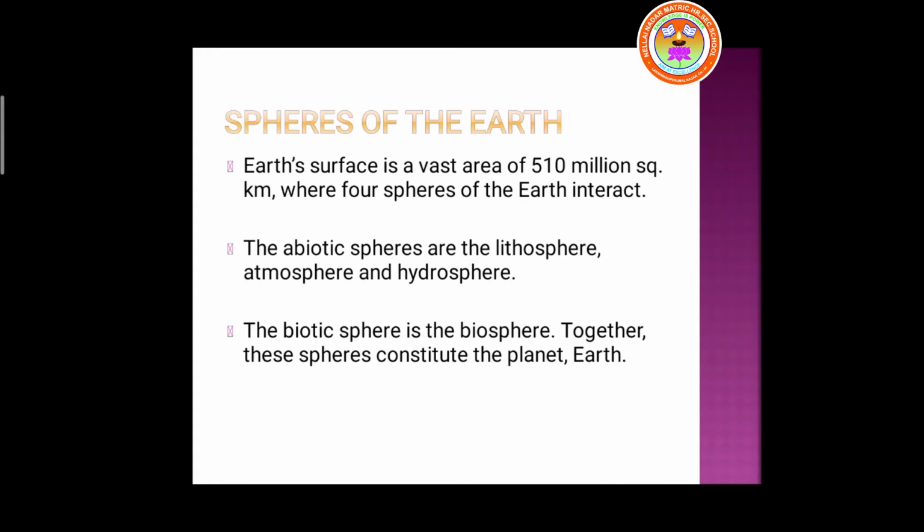Have a look at the second point. We have 2 types of spheres, which we call abiotic spheres and biotic spheres. Abiotic spheres are the lithosphere, atmosphere and hydrosphere. These 3 spheres are called abiotic spheres, and the biotic sphere is the biosphere. Together these spheres constitute the planet which we call the Earth.